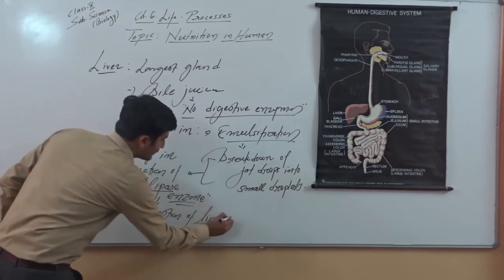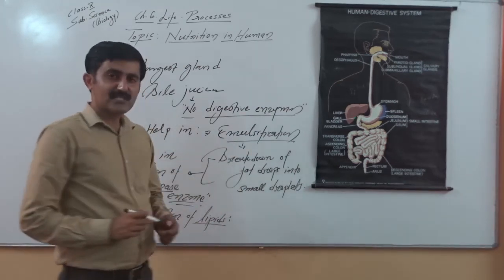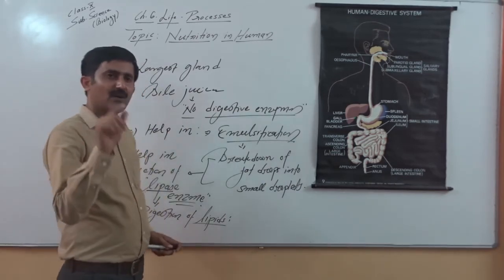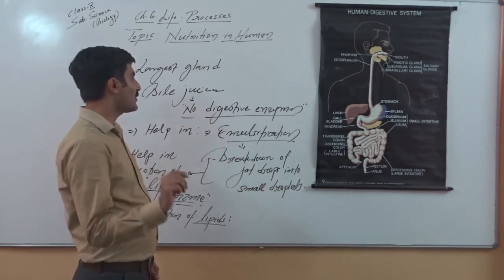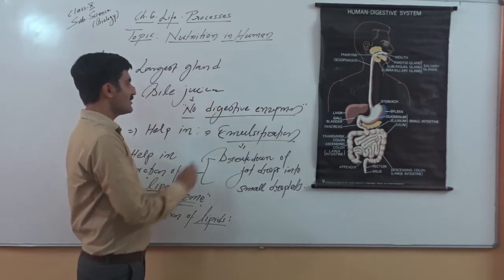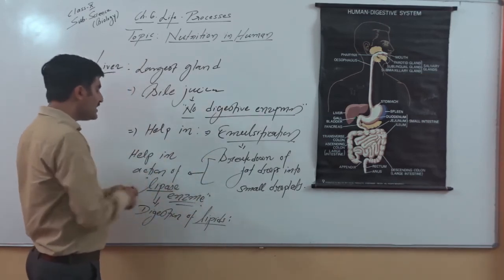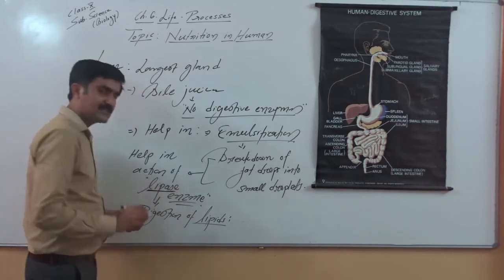So please remember, here we have learned a new term, emulsification. Emulsification is breakdown of fat drops into droplets. These broken droplets can be easily digested by the enzyme called lipase.